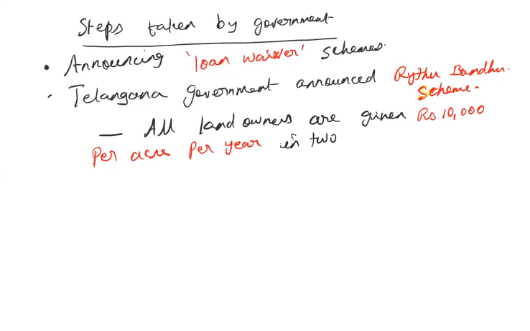Earlier it was 8,000; now it has been increased to 10,000 in 2 installments. This is as income support to the farmers.